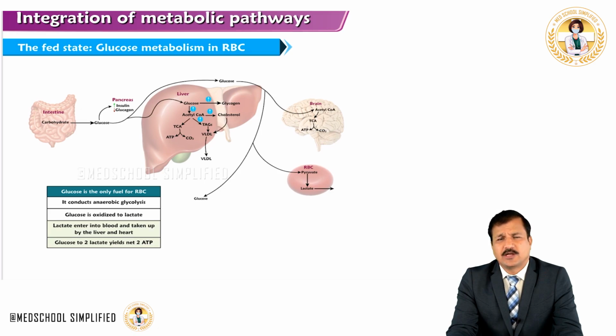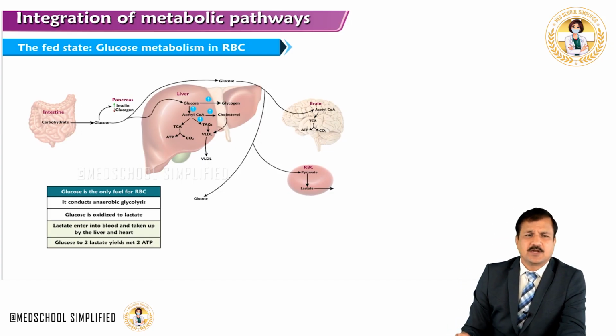Now, the glucose available in the blood is taken up by the red blood cell, and the red blood cell breaks glucose into pyruvate and then lactate, conducting anaerobic glycolysis, and lactate is taken back to the liver. This is the anaerobic glycolysis going on in the red blood cell, and in fact, the red blood cell's only energy source is glucose, whether it is a fed condition or fasting condition.